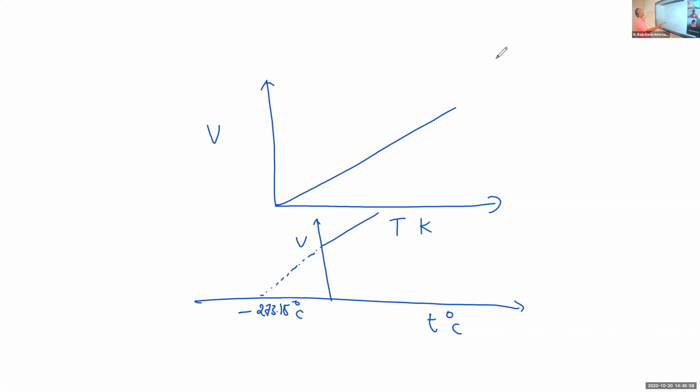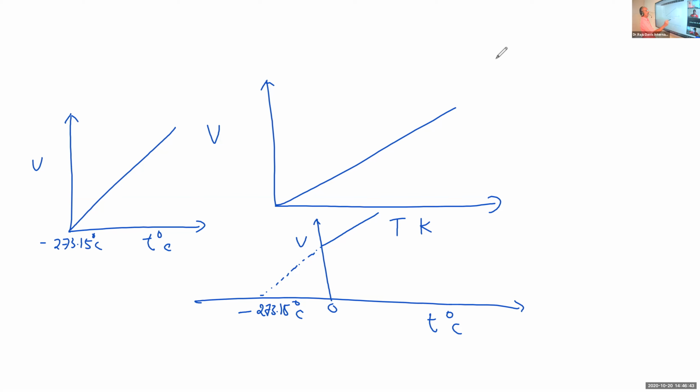Or you can plot the degree Celsius in another way also. Say it is like this. Here there is volume, and here you have degrees Celsius. You will get a straight line this way, but this is not zero. Here this is zero, but this is minus 273.15 degrees Celsius. Then you get a graph passing through the origin. This is not zero, zero. Here this temperature is minus 273.15. So all these are the various forms of graphical representations of Charles law.